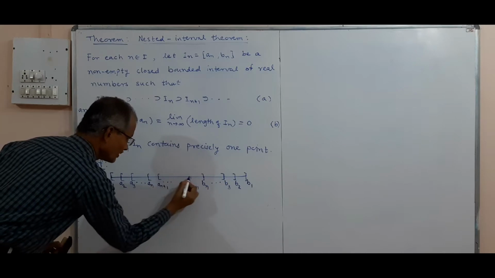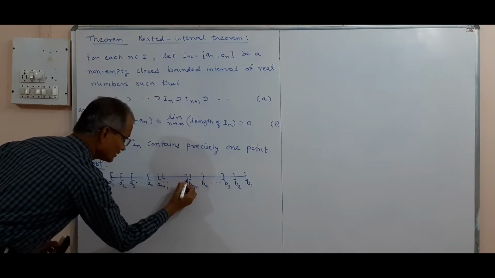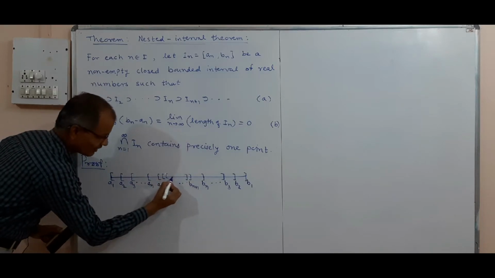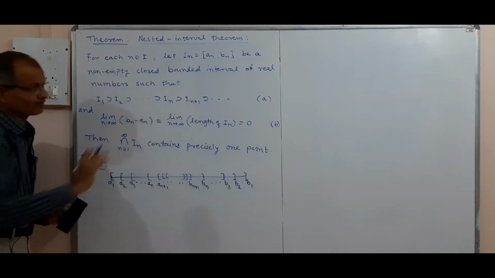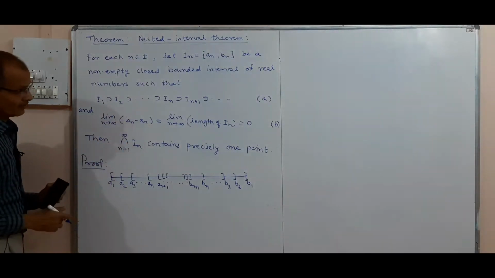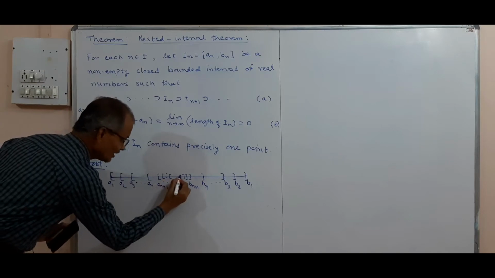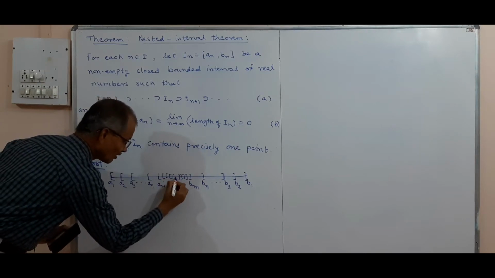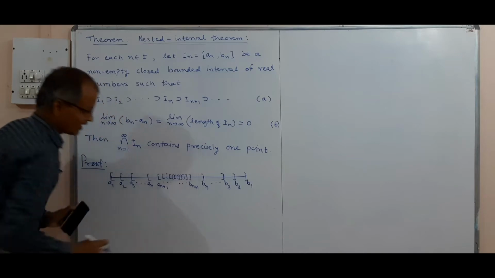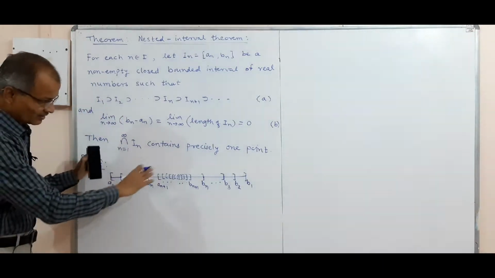This will be In+1, and again this will contain another, and this will contain the next. This continues up to infinity, as n can tend to infinity. So this will form a nest of a bird, and the construction is like this.